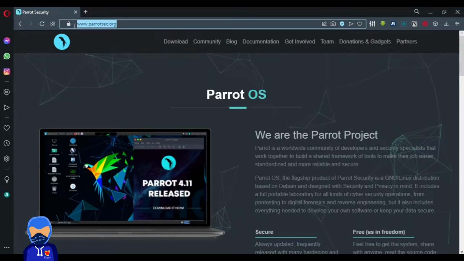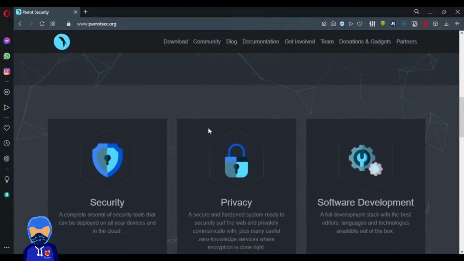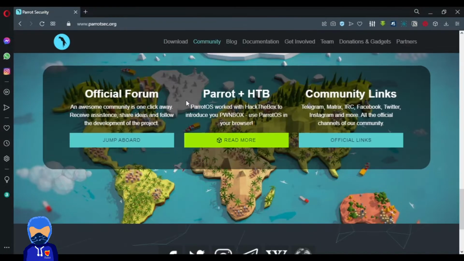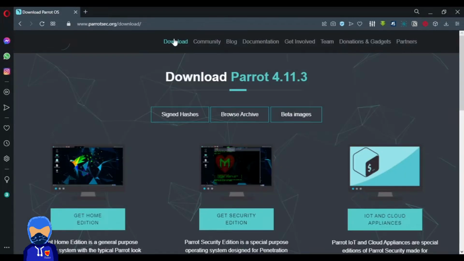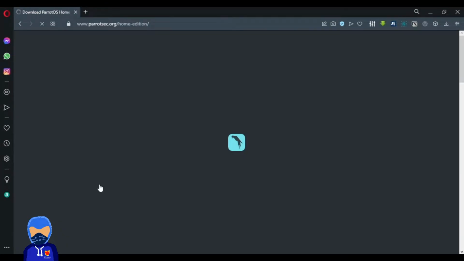This is me Punil Tudu, and in this video we are just going to see how you can download Parrot OS. Go to www.parrotsec.org and then click on the download button. Here you will get two options, Home Edition and Security Edition. Just download Home Edition or Security Edition, whatever you want. I have downloaded the Security Edition.